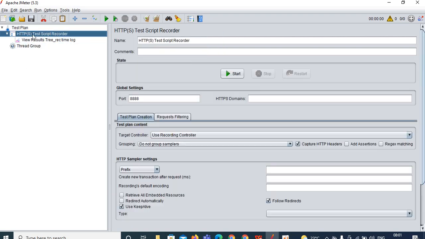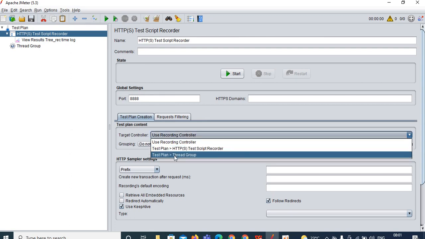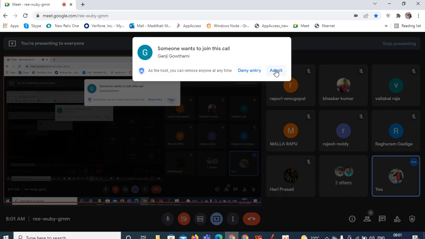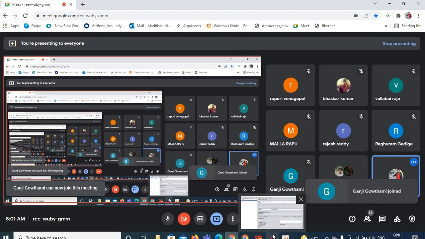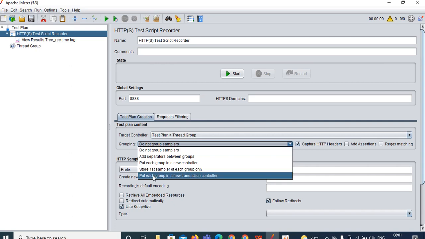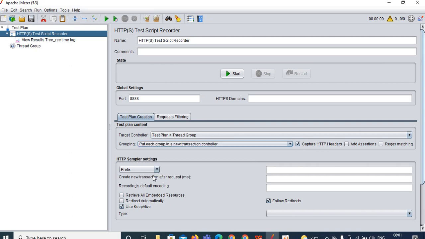Next, go to the Test Script Recorder. For the target controller, select Test Plan Thread Group, and for grouping, we are choosing put each group in a new transaction controller. Next, click on the start button, but before clicking on the start button, launch your browser.